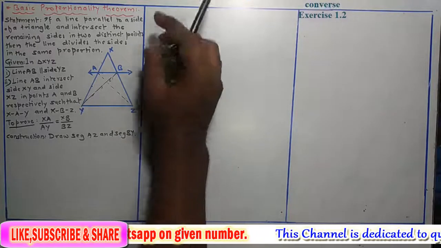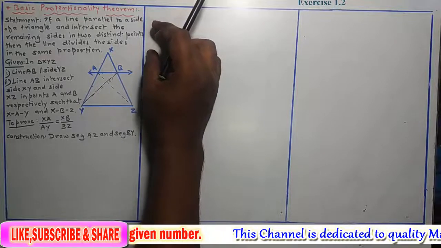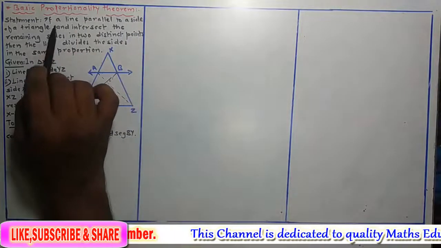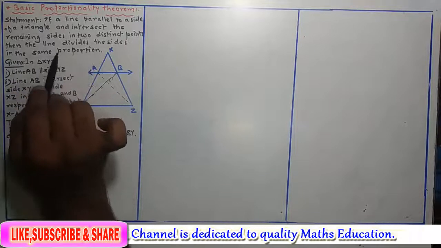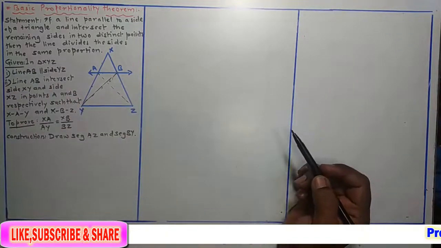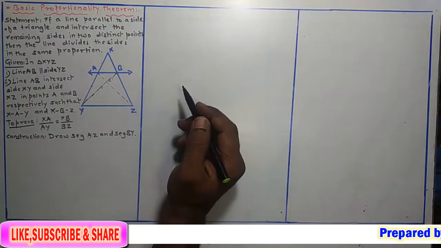ठीक है, तो इस हिसाब से क्वेश्चन आता है एग्जाम के अंदर कि prove that if a line is parallel to a side of a triangle and intersects the remaining sides in two distinct points, then the line divides the sides in the same proportion. ये टाइप से एग्जाम क्वेश्चन आता है एग्जाम में.